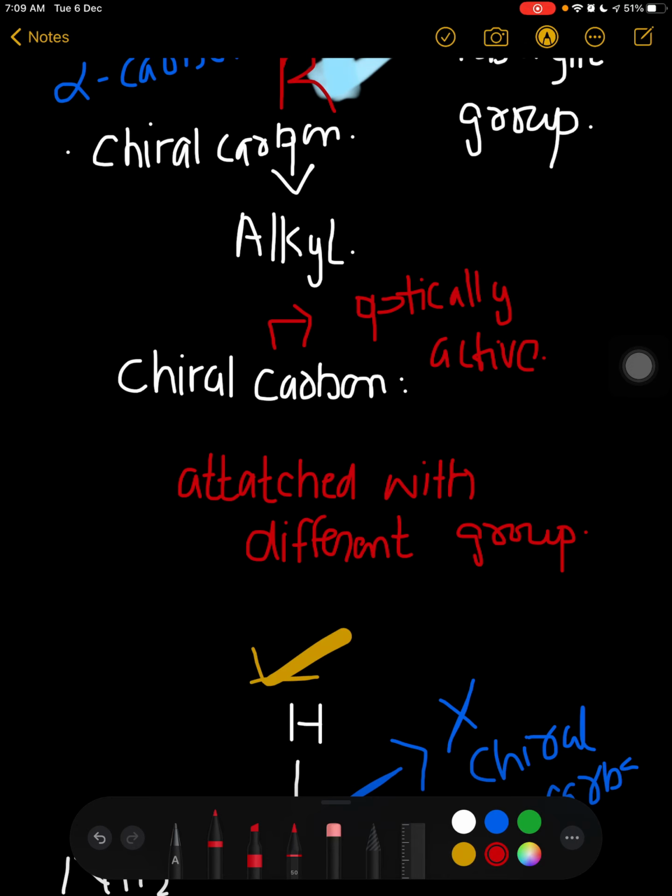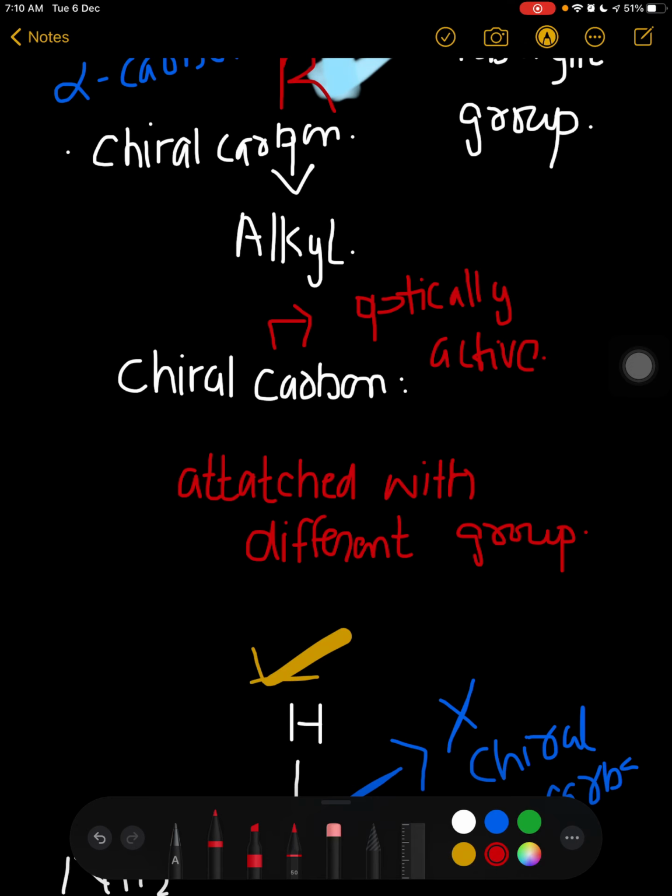If you have seen my videos on dextrose sugar, dextrorotatory, levorotatory, racemic sugar, you will understand this topic more clearly. If you haven't watched the video, go back and watch that video first. What does optically active mean? Optically active means whenever you pass polarized light through them, the light will be bent either in the right direction or in the left direction.